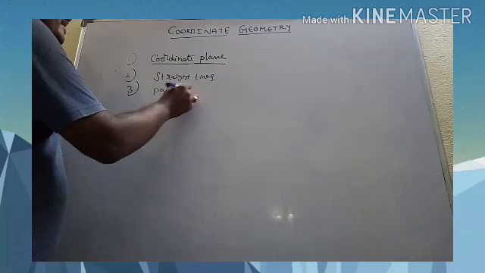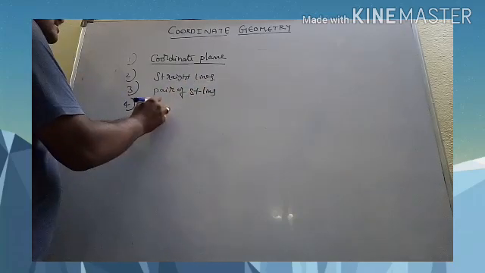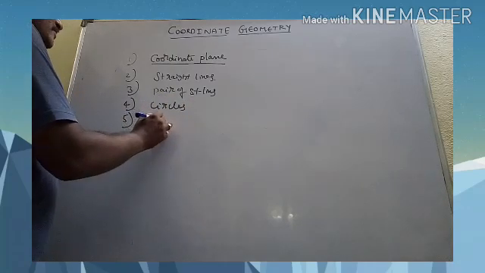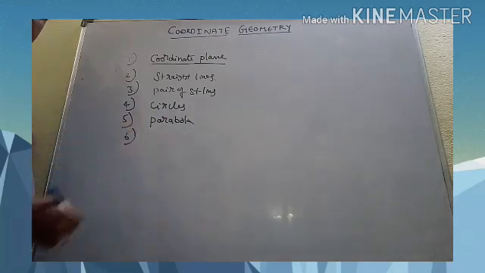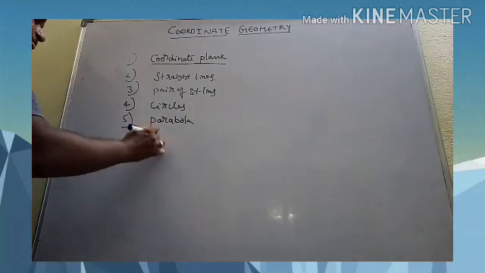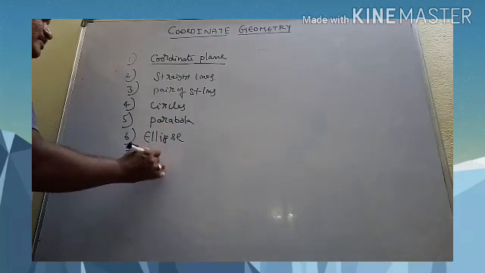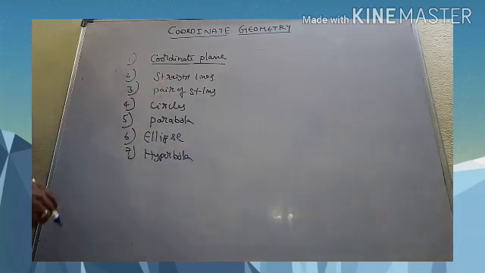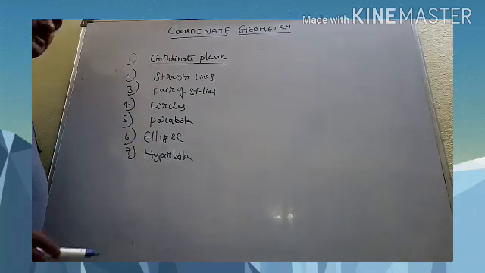Number 4, circles. Number 5, parabola. Number 6, ellipse. Number 7, hyperbola. These are the different parts that we are having in this coordinate geometry topic.